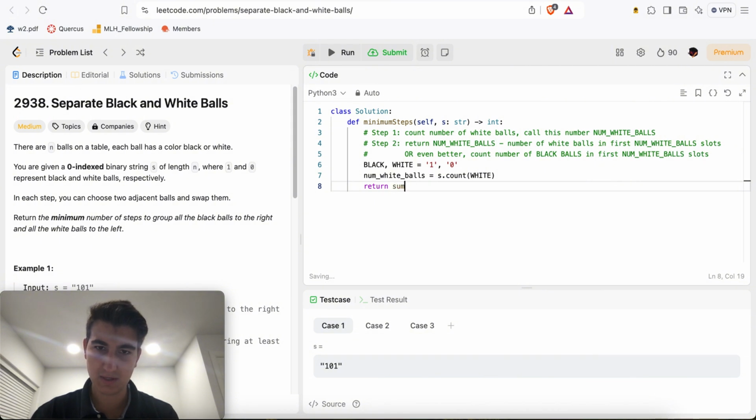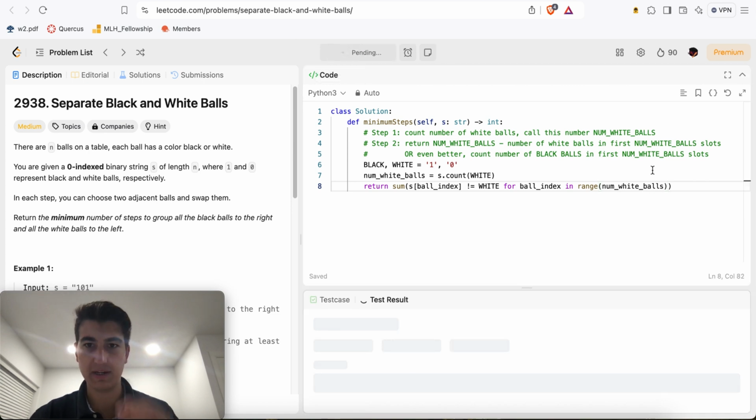Return the sum of ball equals black, or ball doesn't equal white, for ball in range, s of ball index for ball index in range up to num white balls. Does something like this work?